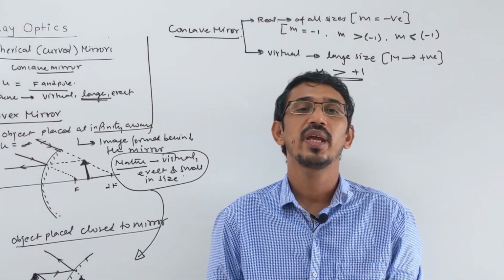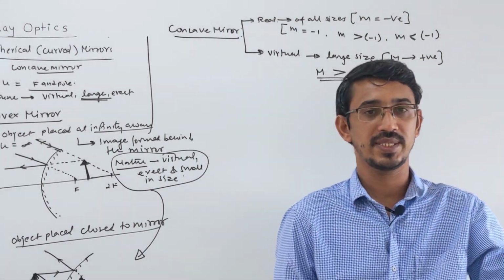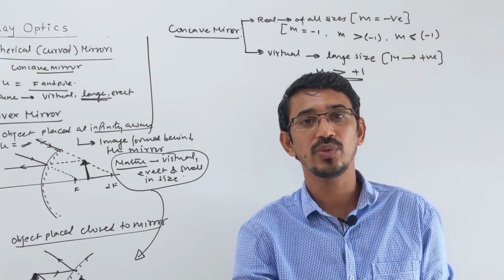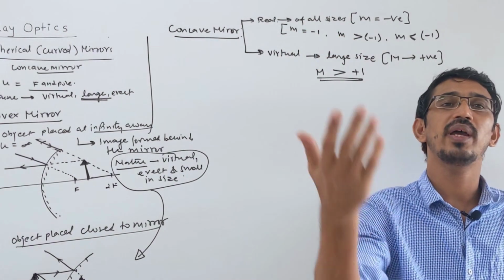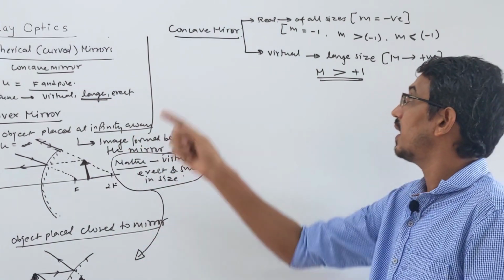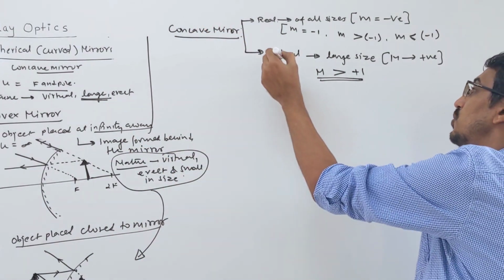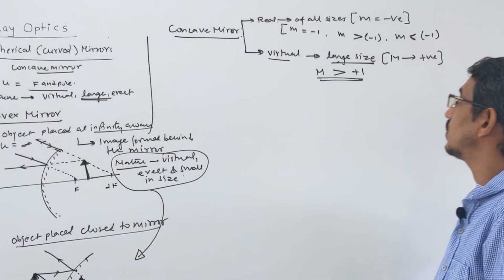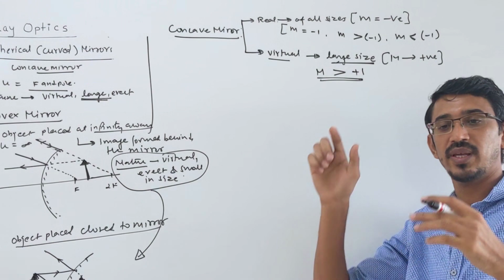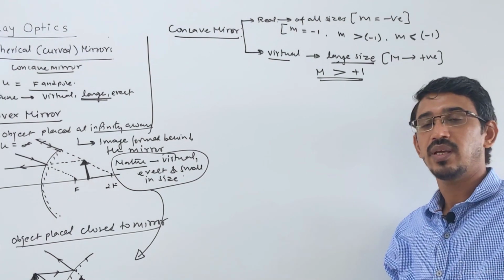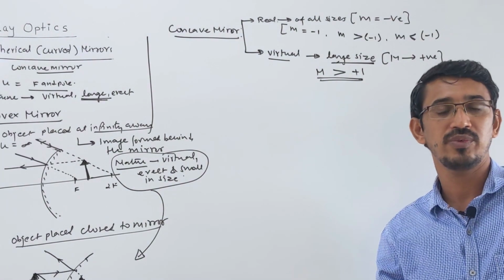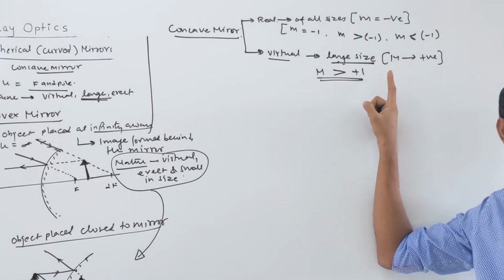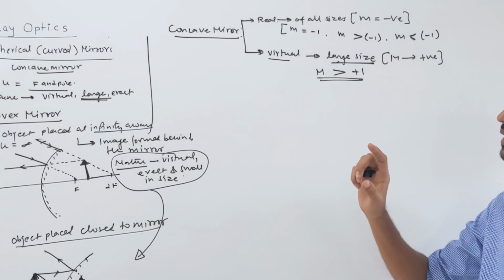A concave mirror once more can make a real image of all sizes. So m can be like -0.2, -1, -2, -100. Can it make a virtual image? Yes, but for a virtual image we have only one size, always large size. So positive m is possible, like +2, +3. Can you have m equal to +0.5? No, it's always more than 1. So you have to identify. A lot of theory questions ask what mirror this is.